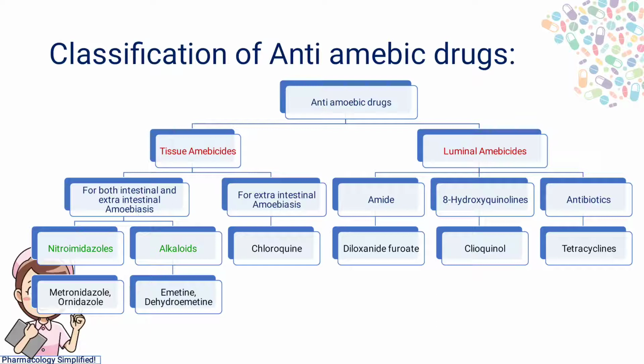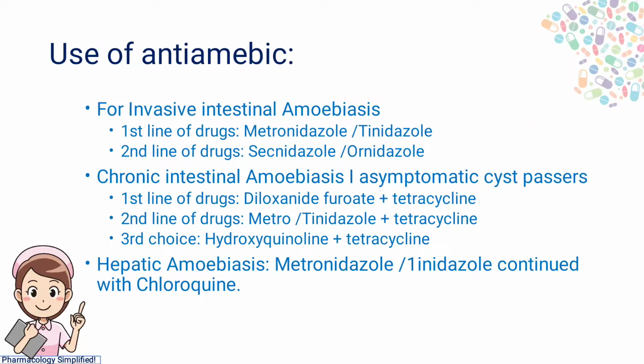For extraintestinal amoebiasis, we use chloroquine. In luminal amoebicides, amides like diloxanide furoate, hydroxyquinolines like iodoquinol, and antibiotics like tetracyclines. We use these drugs as anti-amoebic drugs.